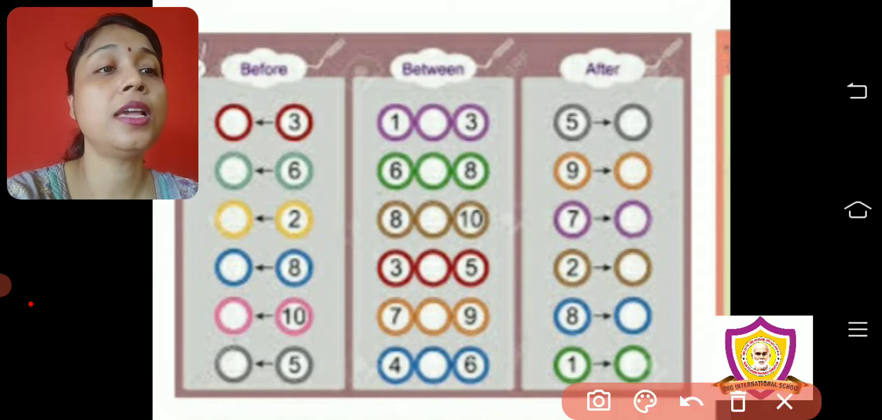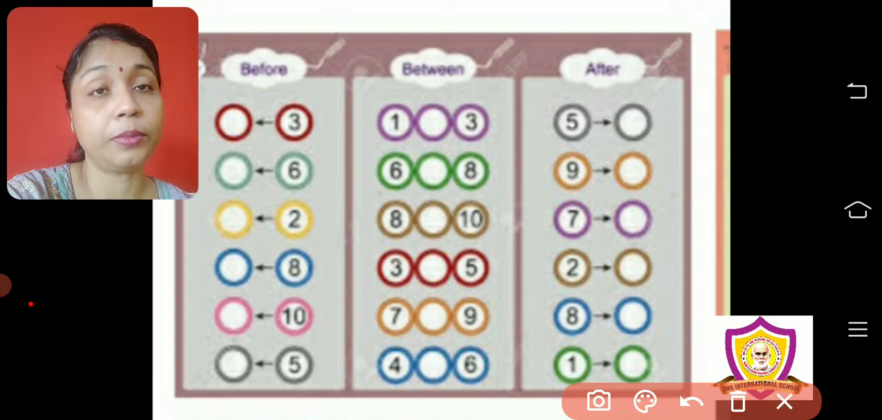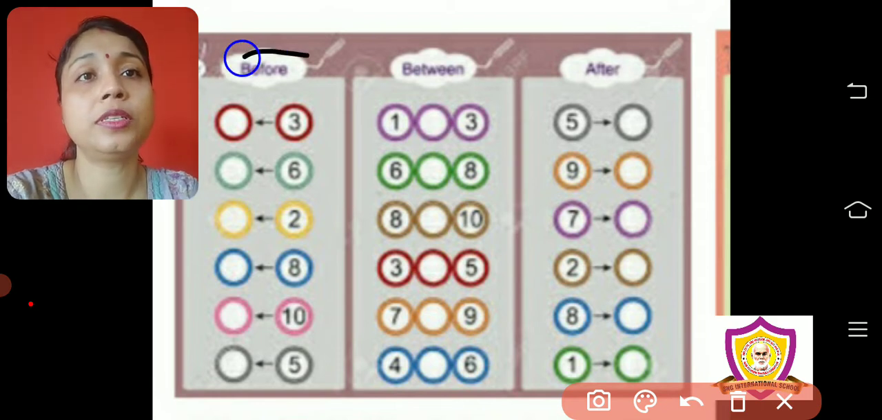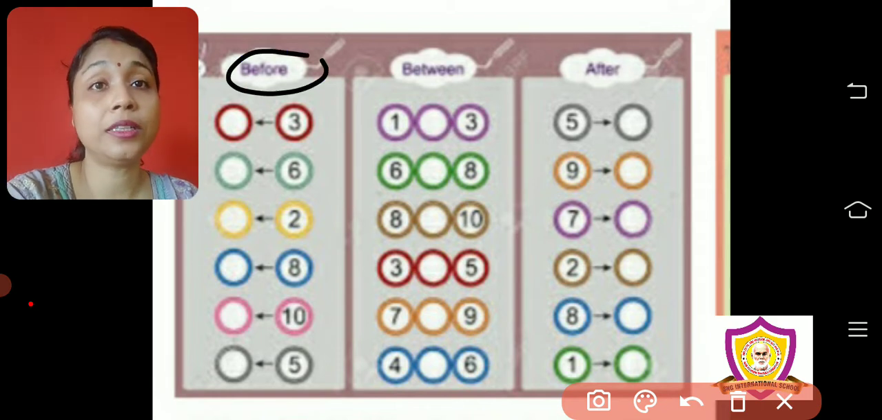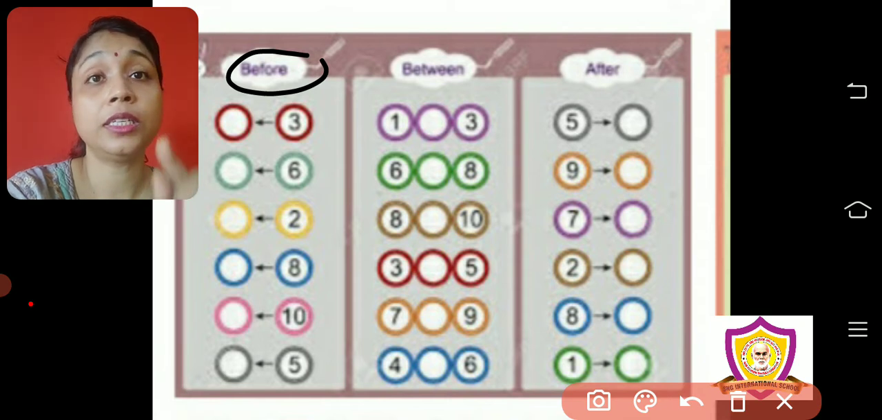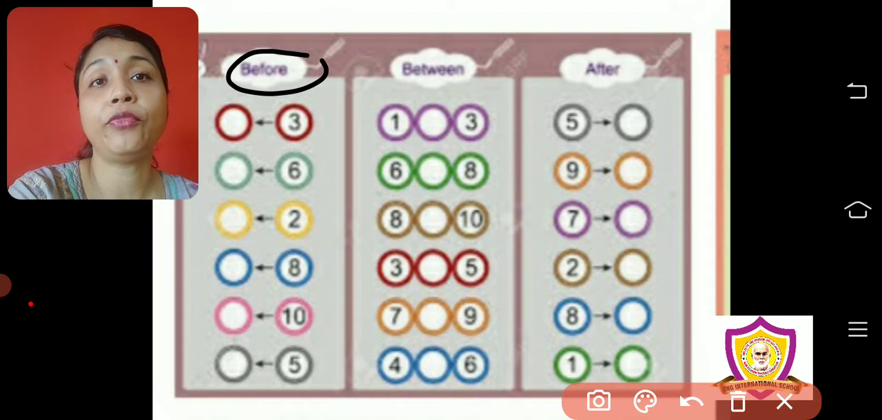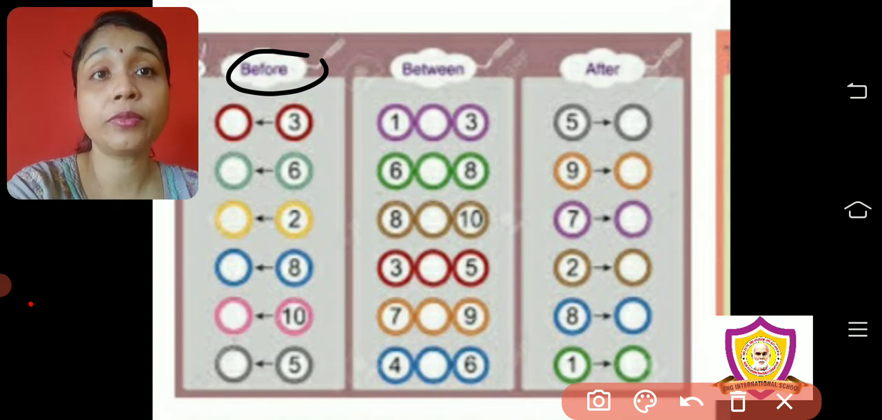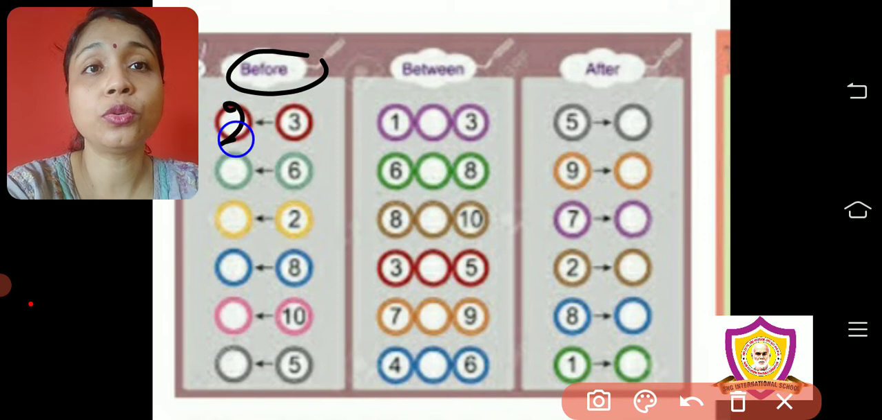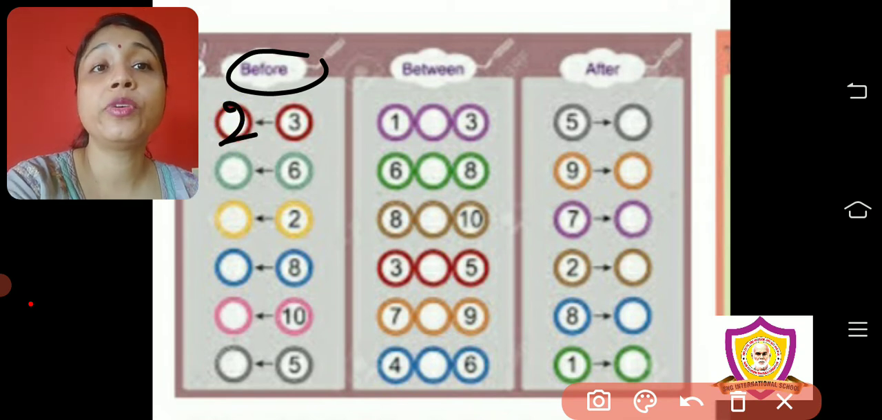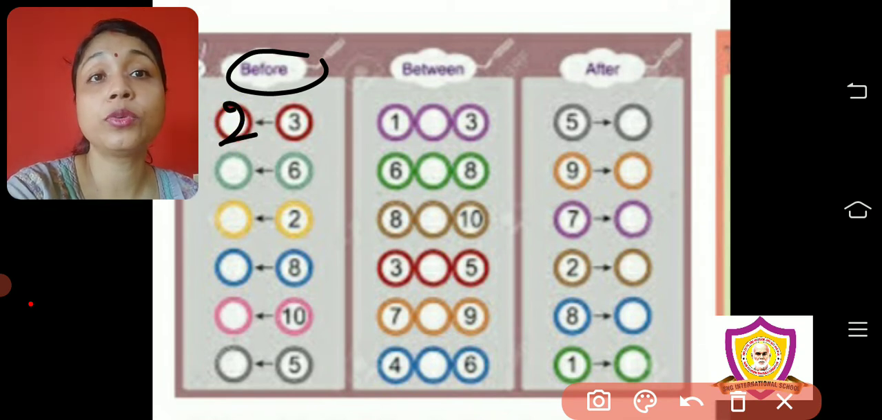Here you can see the circles are there. You have to write number. First, before number. This is before number. So what is the before number of 3? And that time also I said, whenever you are doing before, between, and after number, you have to do forward counting. So start counting 1 2 3. So which number comes before 3? 2. So 2.